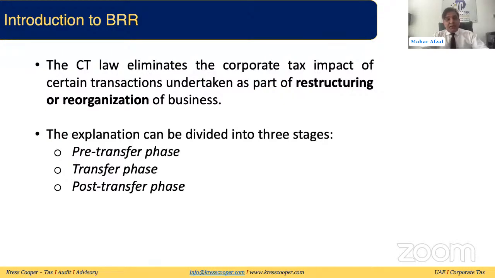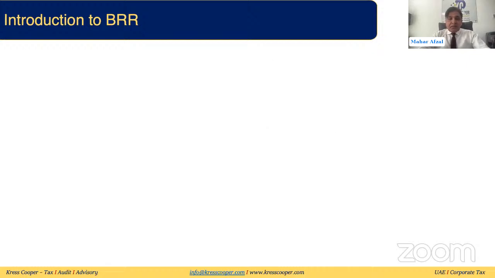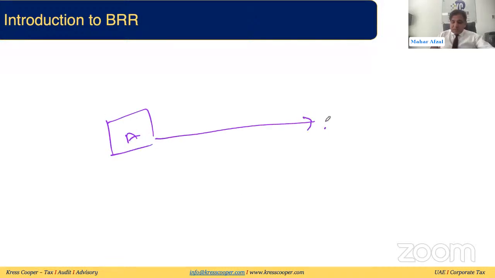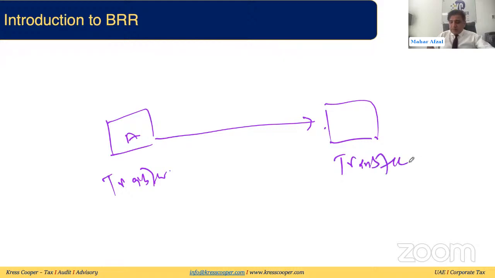Then we have classified our discussion into three phases: pre-transfer phase, transfer phase, and post-transfer phase. For discussion purposes, we say this is one business, business A, which is being transferred to a party, the transferee. There are certain conditions before entering into these transactions. There's a criteria. This is called pre-transfer.